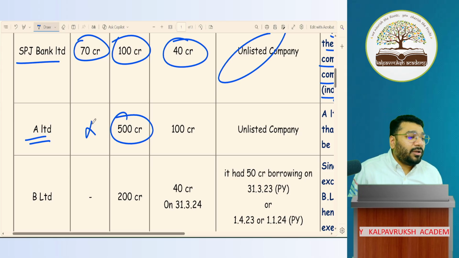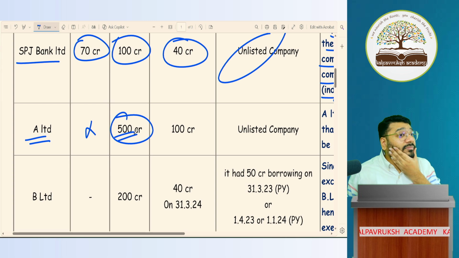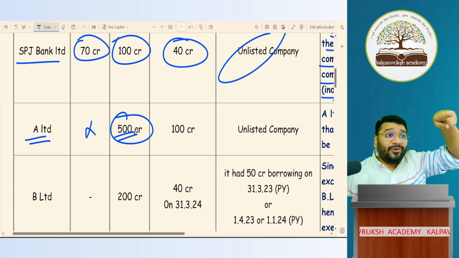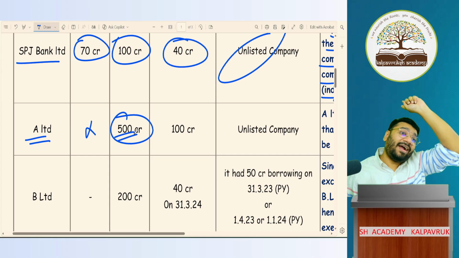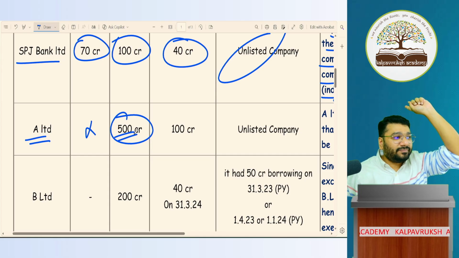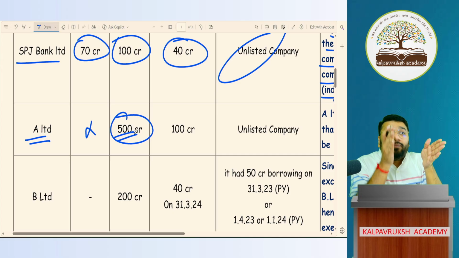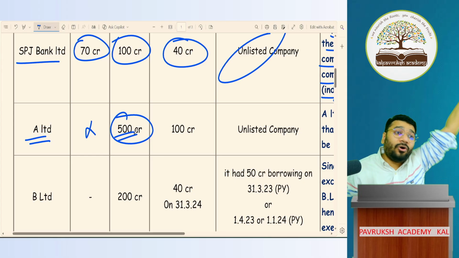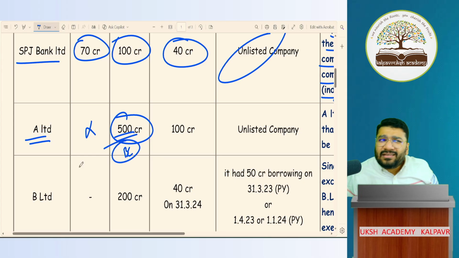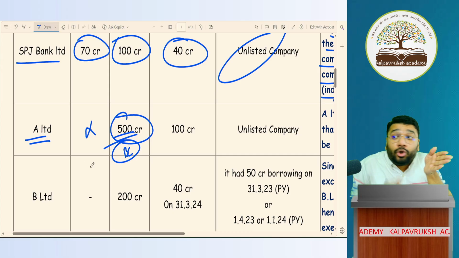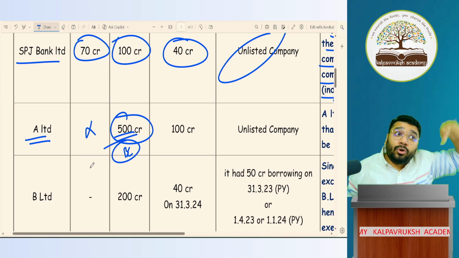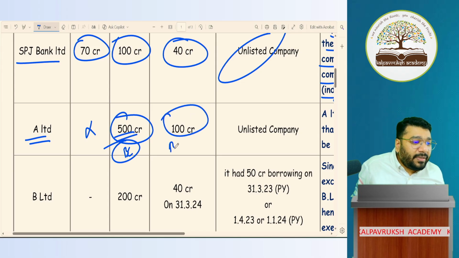Turnover column. Turnover is 500 crore. 500 crore we learned in 2015. That is net worth. This is turnover. Turnover 0 crore to 250 crore: small company. More than 250 crore: big company. Should I see anything else? No. But just for consideration, let me check debt also. 0 to 50 crore: small company. More than 50 crore: big company.